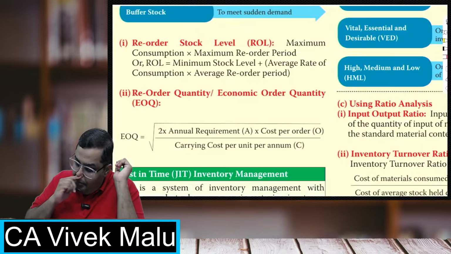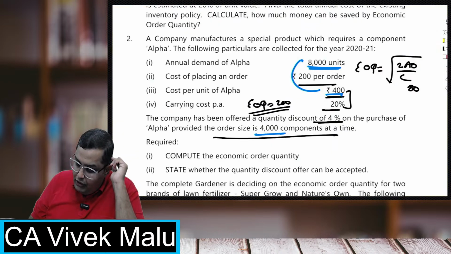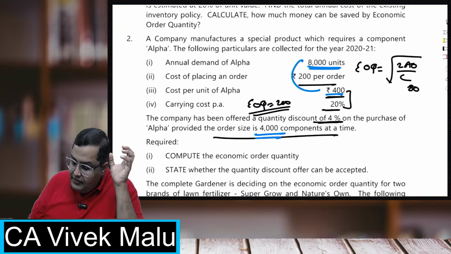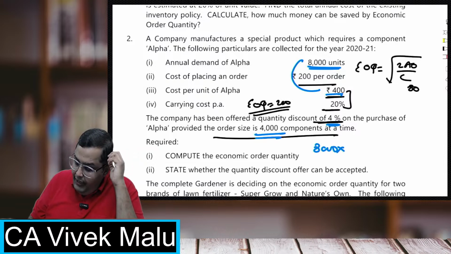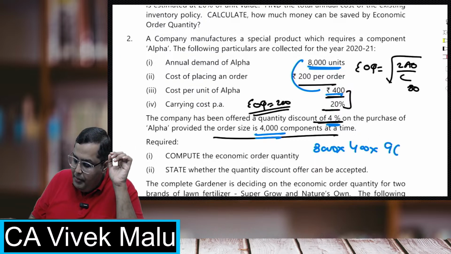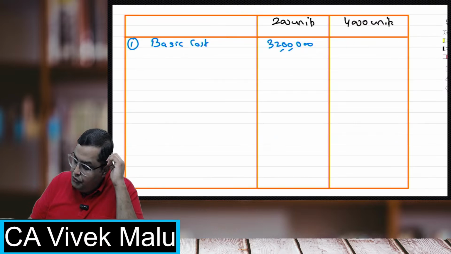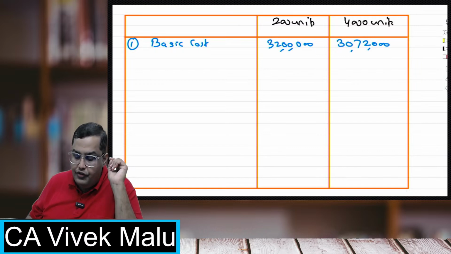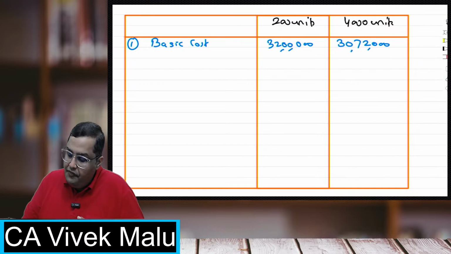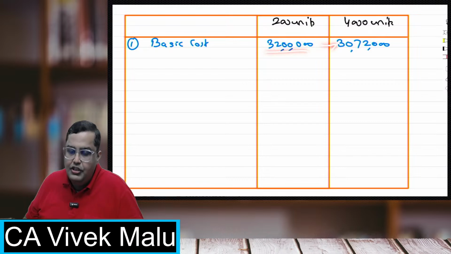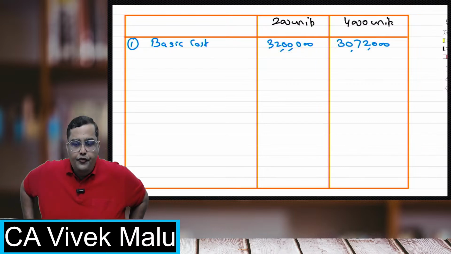But if I order a big quantity, if I order a quantity of 4,000 components, what will happen? I'll get a discount of 4%. So how I will do is 8,000 quantity into 400 rupees, with a 4% discount. So I'll be paying only 96%. So 8,000 into 400 into 96%. So I'll be paying 30 lakh 72,000, right? I'm getting a discount of 4%. In fact, what you can do is from this subtract 4%, you will get this.